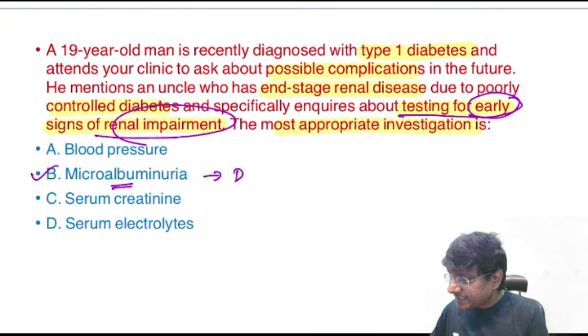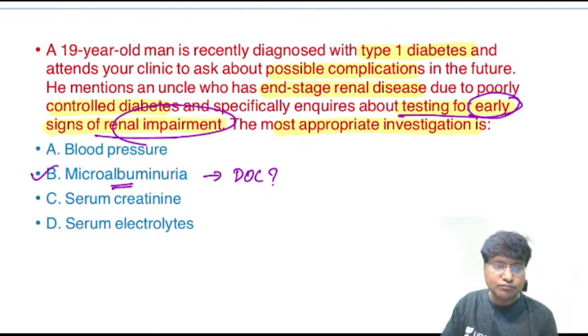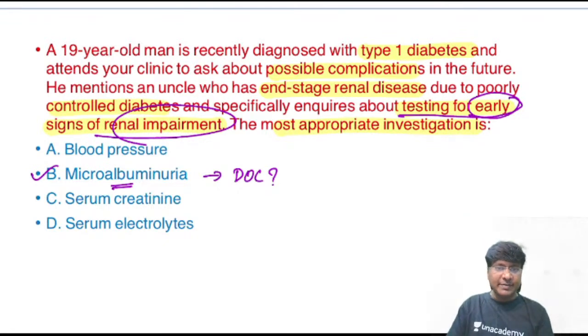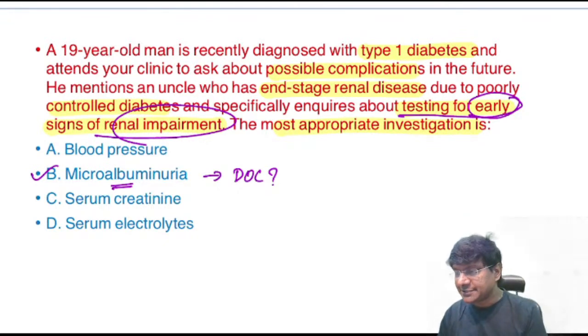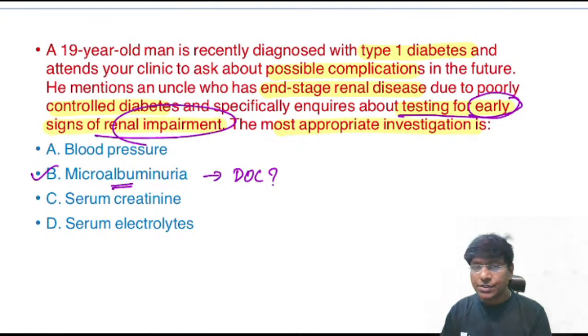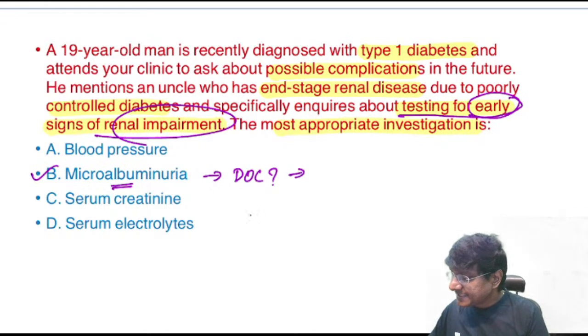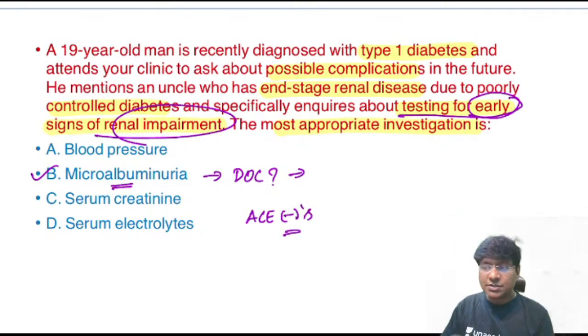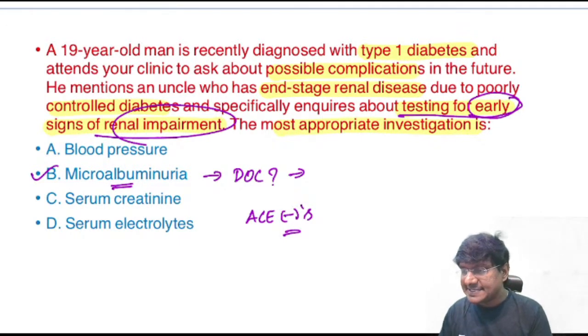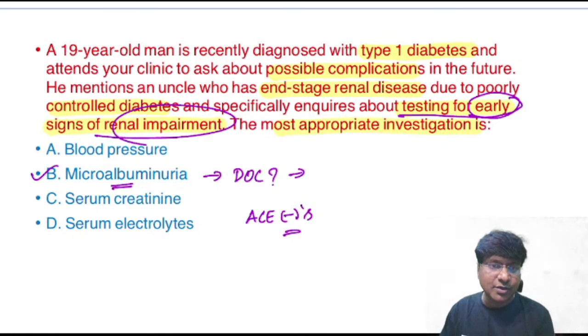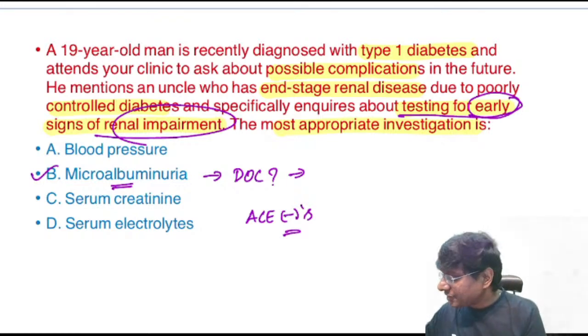So what will be the drug of choice in this patient now? The drug of choice in these individuals is ACE inhibitors. Not insulin, Amit, it is ACE inhibitors. What will these ACE inhibitors do? They will reduce the intraglomerular pressure and thereby reduce the proteinuria. So this is about your nephrotic syndrome.